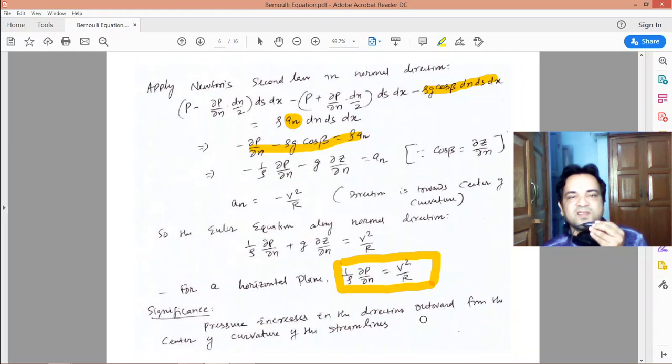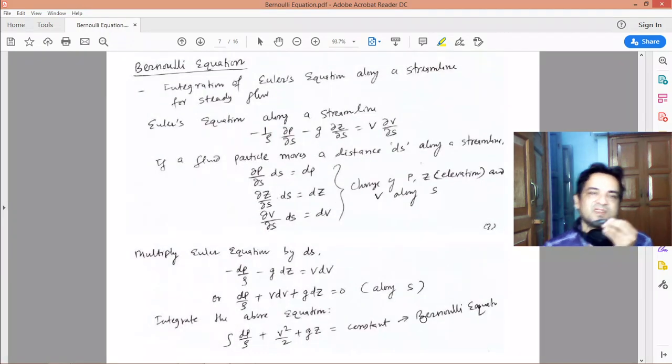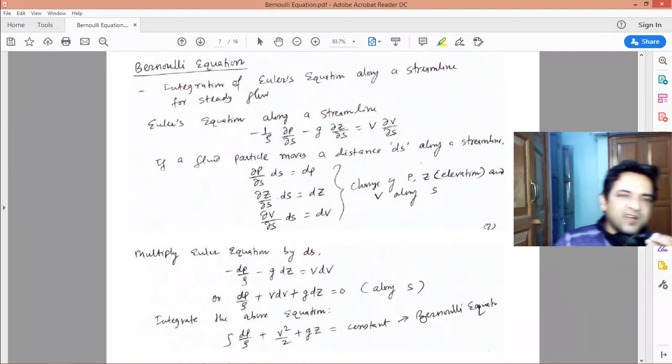So we got the momentum equation along a streamline coordinate and the momentum equation along a normal direction of a streamline. Now these are the Euler equations. Two Euler equations we got, but to get the Bernoulli equation, we need only the integration of the Euler equation along a streamline for a steady flow. So out of the two Euler equations, we have to integrate the equation along a streamline, the first equation.